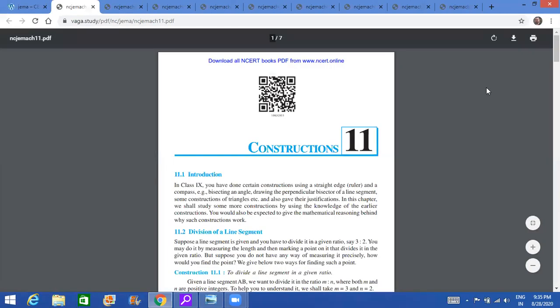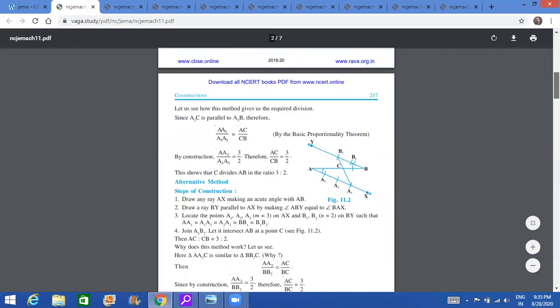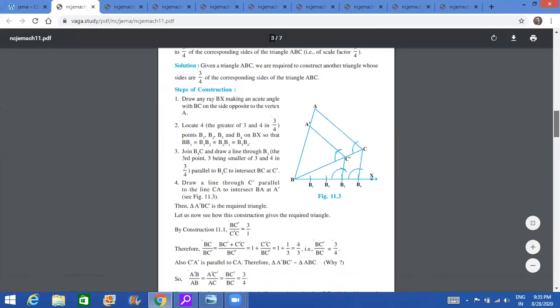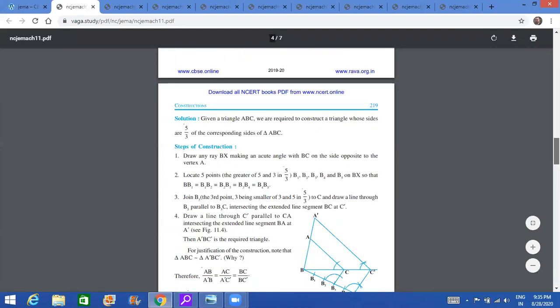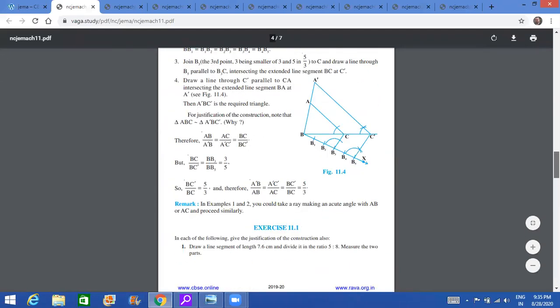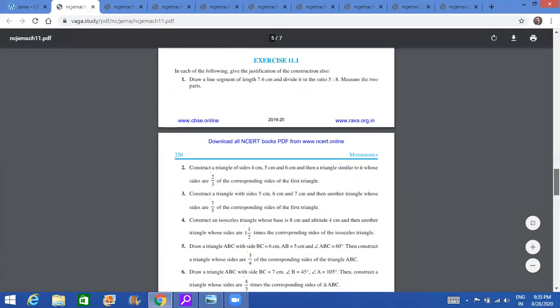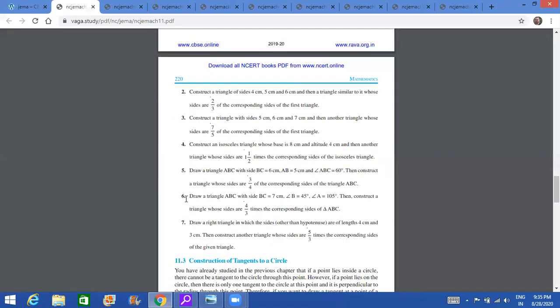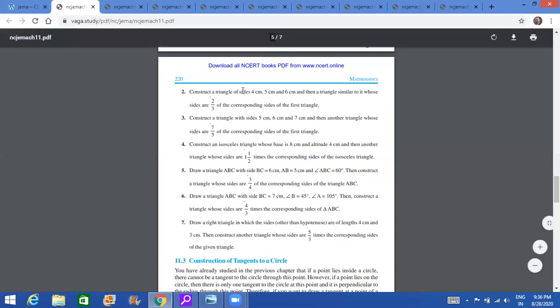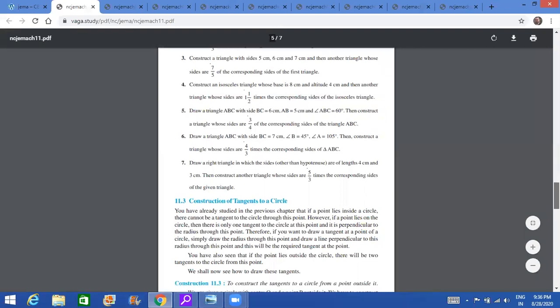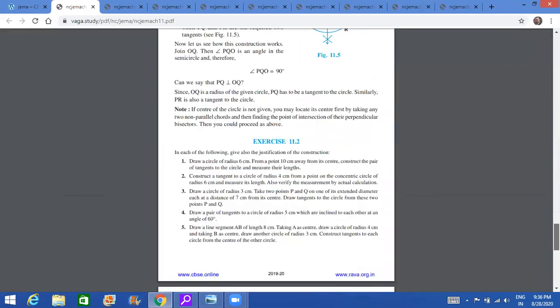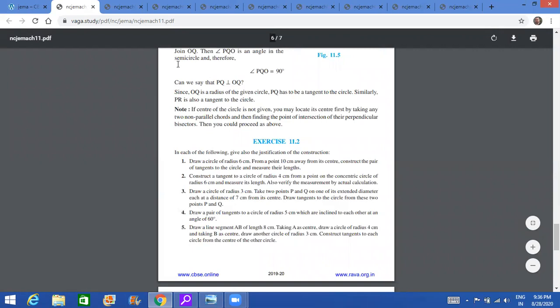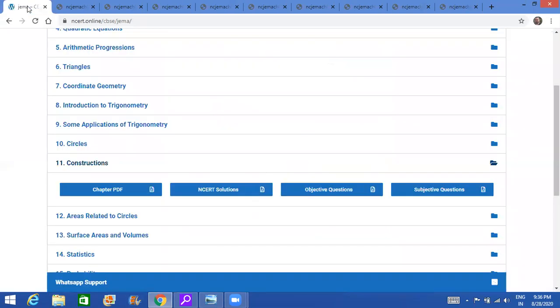Now we come to constructions. Now in constructions, we have two exercises. The first exercise is 11.1, in which there are two types of question. One is division of a line. This is there in the course, but after that, construction of similar triangles, all this is cancelled. 2, 3, 4, 5, 6, 7. This is all cancelled. You need not do this. So ये 2 to 7 आपको करने की जरूरत नहीं है. And the second exercise, of course, there construction of tangents, that is there in the course.